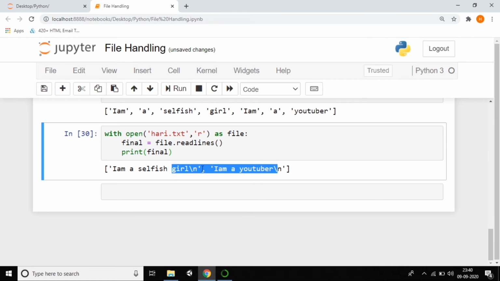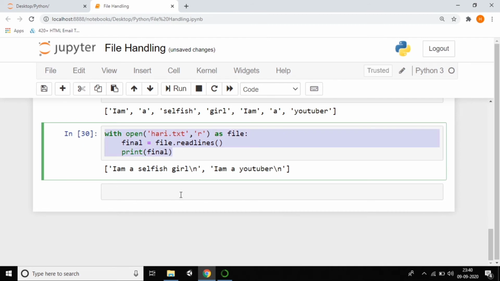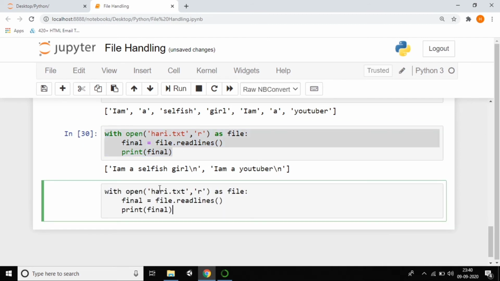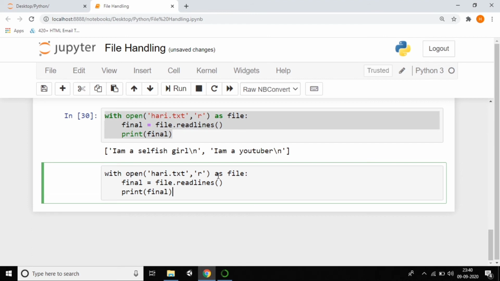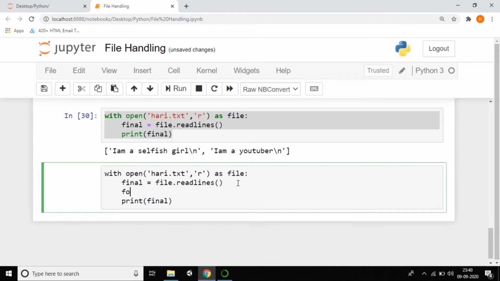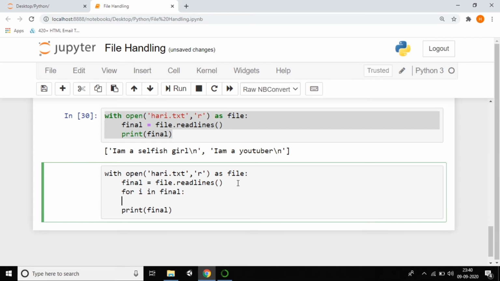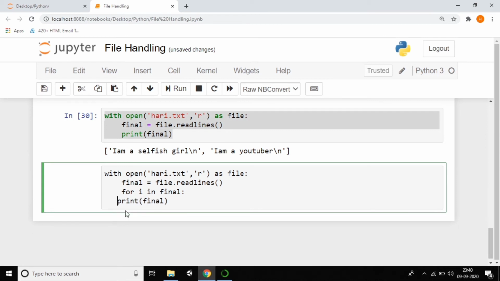If you don't want the slash n, you can do it by using a for loop also. Just copy this one and paste it here. I created a file and I'm reading it by using readlines, and you can use a for loop here: for i in final. Indentation is very important while working.